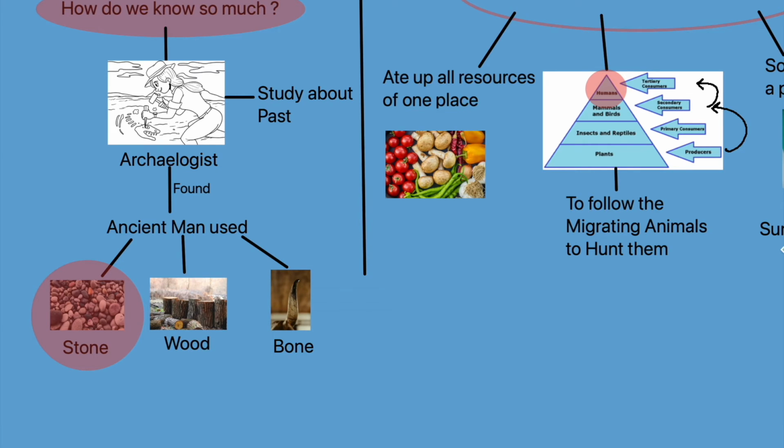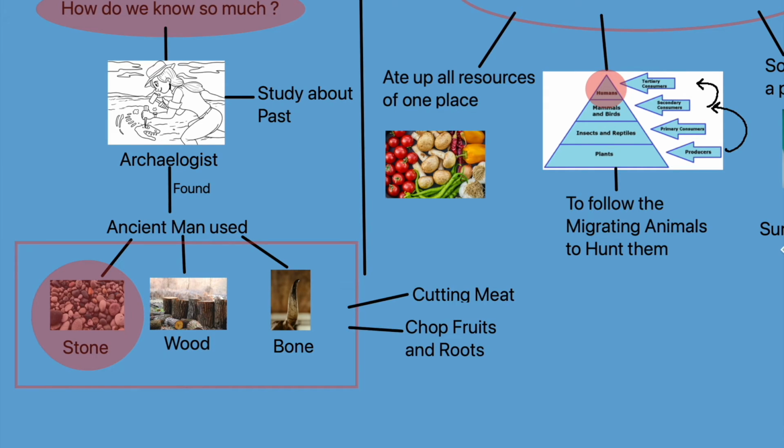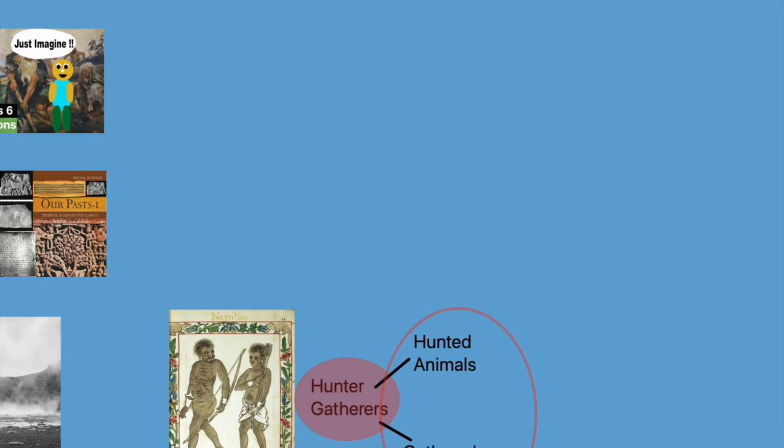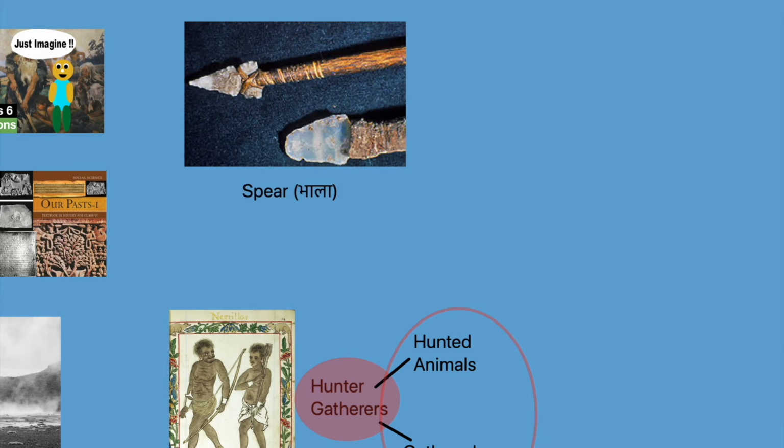Ancient man used these tools for various purposes, like cutting the meat, chopping fruits and roots, peeling off the bark of trees, cutting the wood, etc. Also, he attached these sharp stones on the head of wood handles to make a spear called bhala in Hindi.